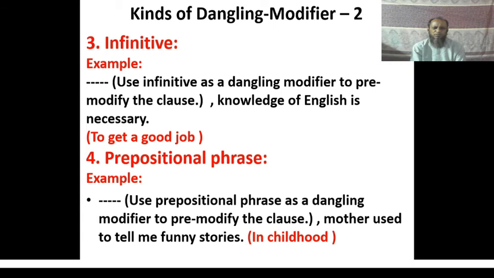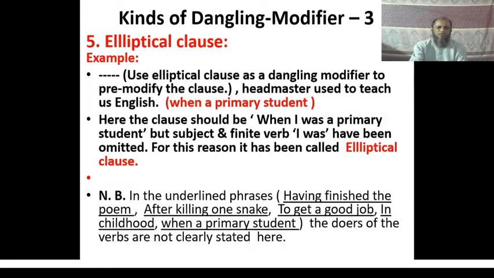The fourth one, prepositional phrase. The answer is in childhood, mother used to tell me funny stories. The fifth one is when a primary student, headmaster used to teach us English. Here, the clause should be when I was a primary student, but subject and finite verb I and was have been omitted. For the reason it has been called elliptical clause.